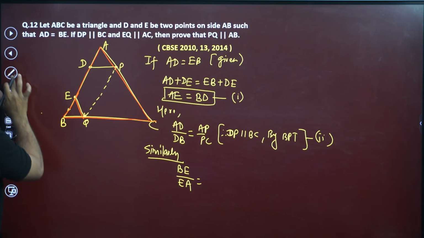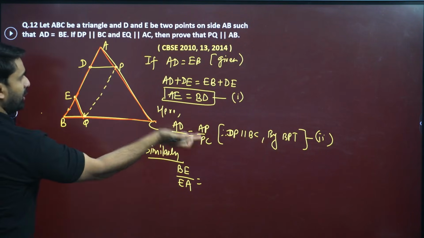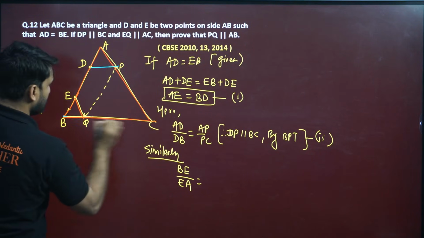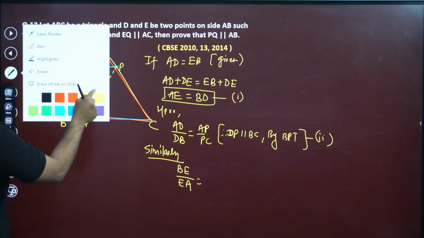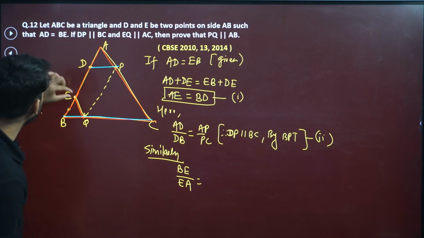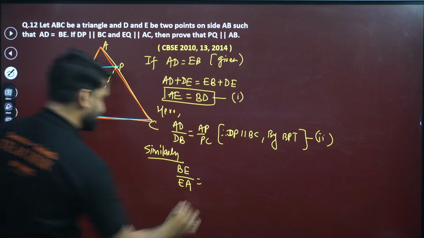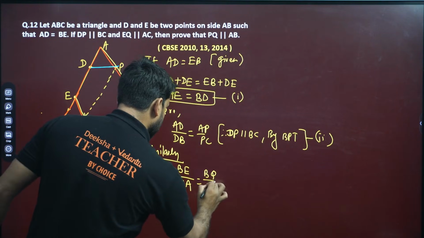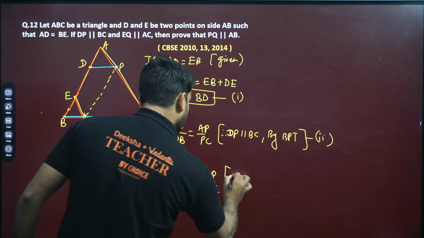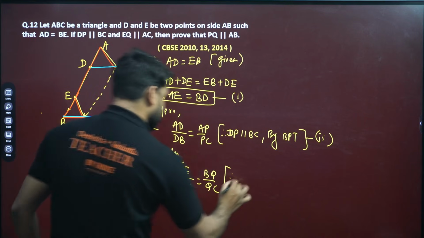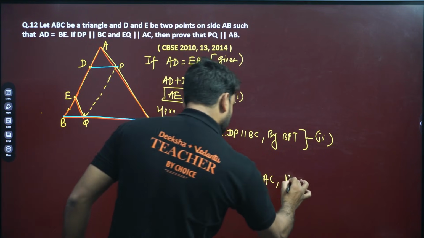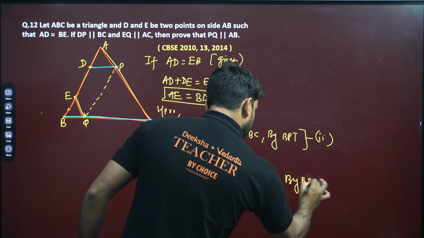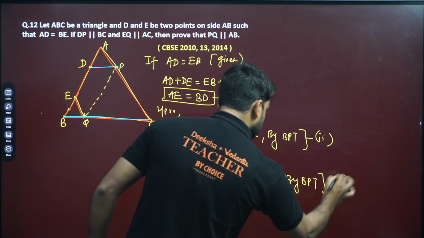I have applied one more BPT already for this. So blue, red, you all can differentiate now. So BE by EA will be equal to BQ by QC. Again, why? Because EQ is parallel to AC. It is given. You can also write here BPT. Call this third.